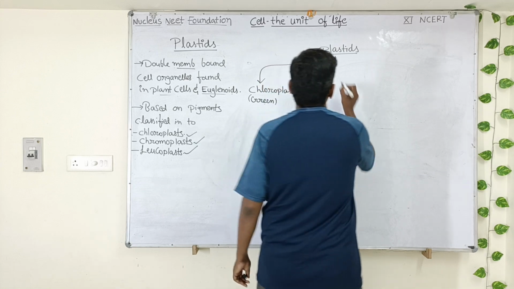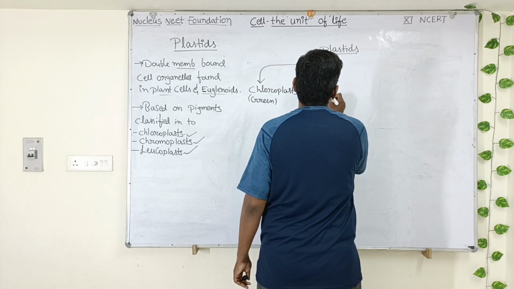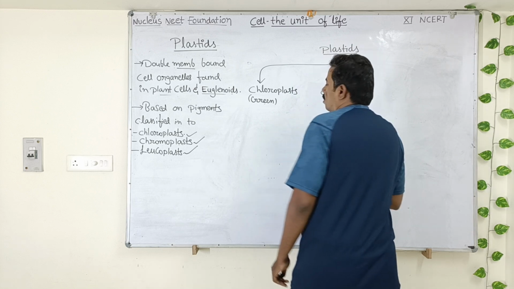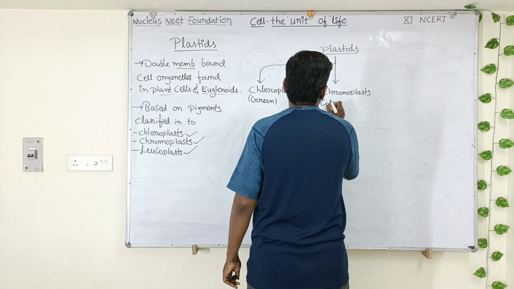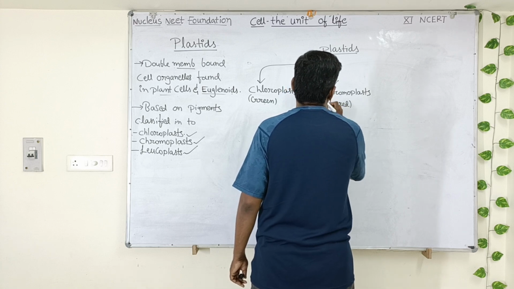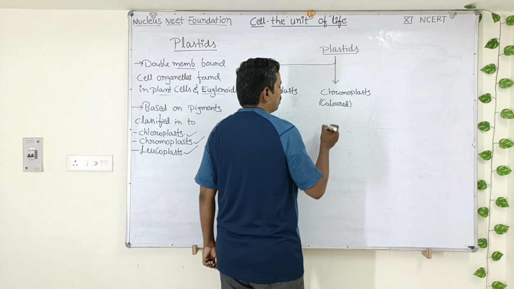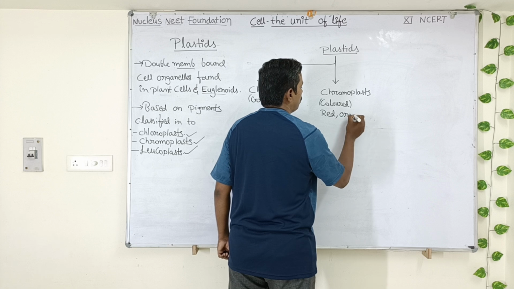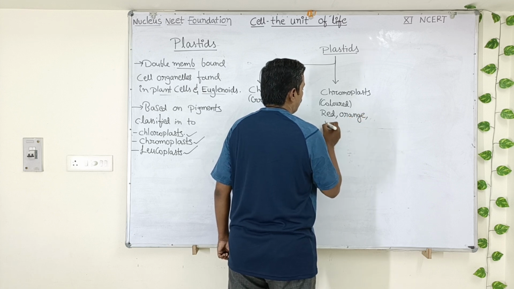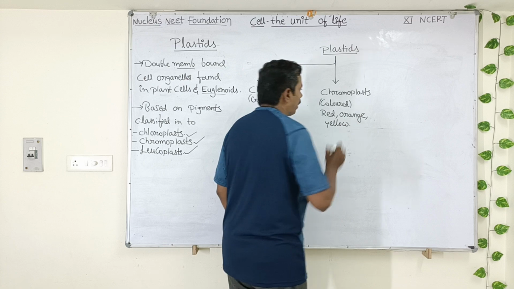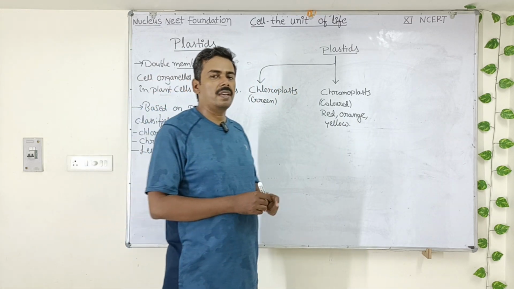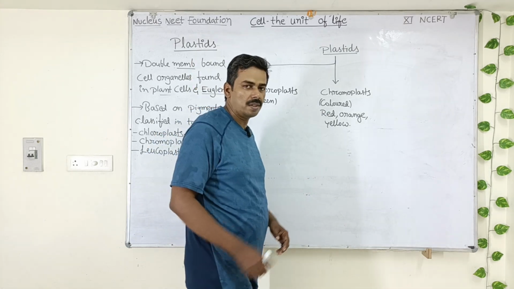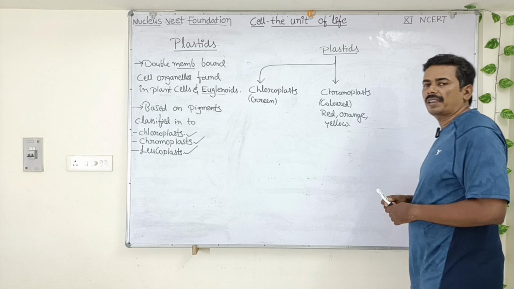Okay. Next, the second type of plastids are chromoplasts. Chromoplasts are colored plastids. They have varieties of colors. They exist in different colors. They may occur in red, they may occur in orange, or they may occur in yellow color. Okay, so these chromoplasts, what is their function? They impart bright colors to the petals of the flowers. That is the function of chromoplasts. They are not involved in any photosynthetic activity.